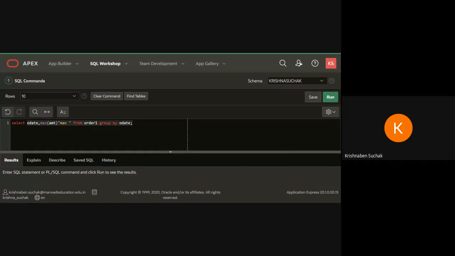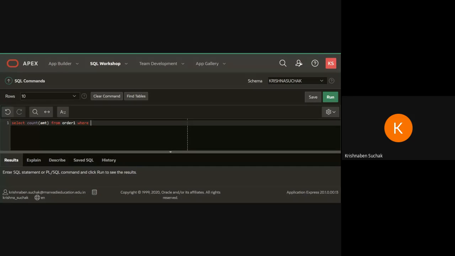So here I am writing, I have to count all orders, right? So here I'm writing select count amount from order, that means my table name. Now the date is given to me, 3rd October, so I will apply that here.